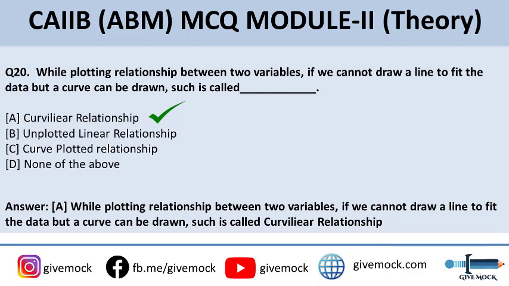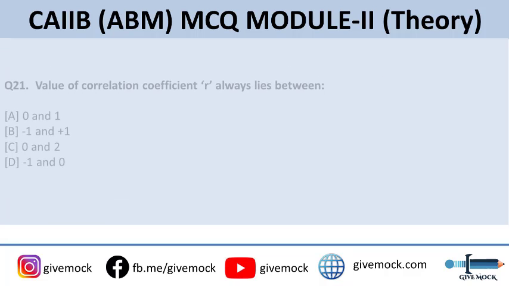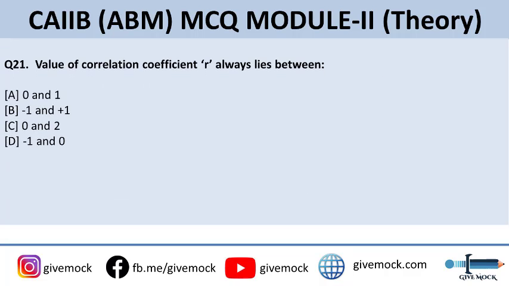So while plotting a relationship between two variables, if we cannot draw a line to fit the data but a curve can be drawn, such a relationship is called curvilinear relationship. Now coming up to the next question, value of correlation coefficient, that is R, always lies between.